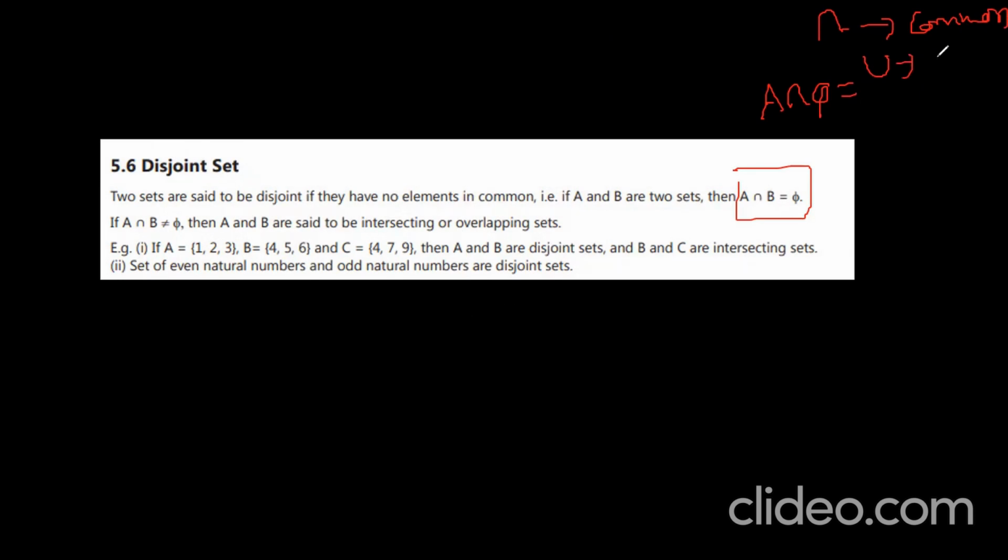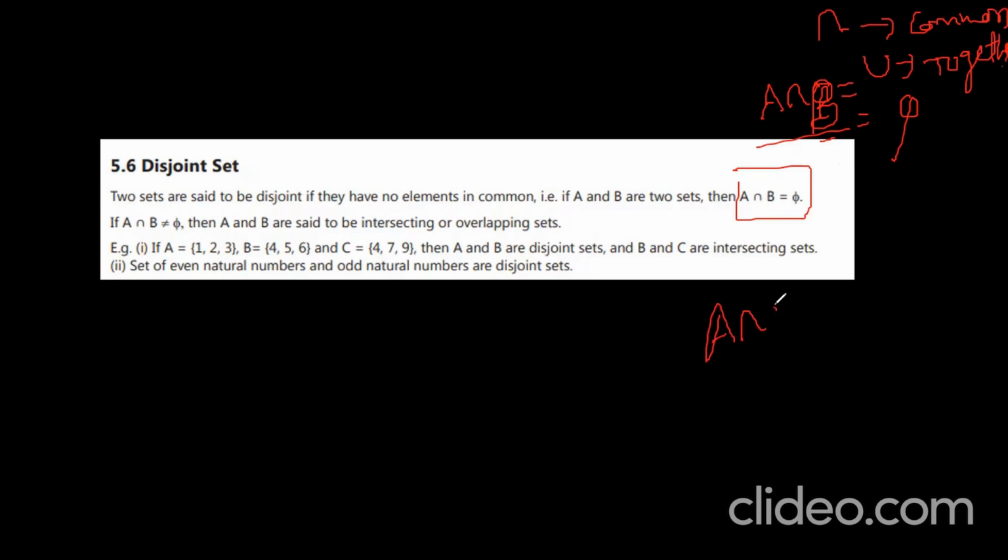Union means together, all mixing. You understand? Intersection means common. If A intersection B is equal to phi, that means when you take any two sets, their intersection part is going to be empty. Then the two sets are said to be disjoint sets.